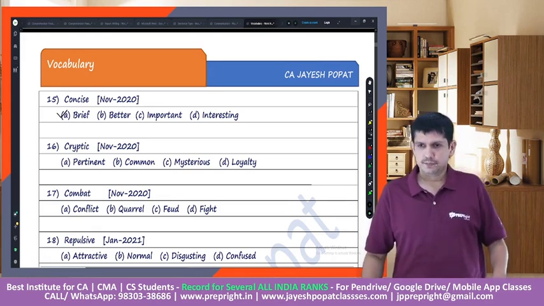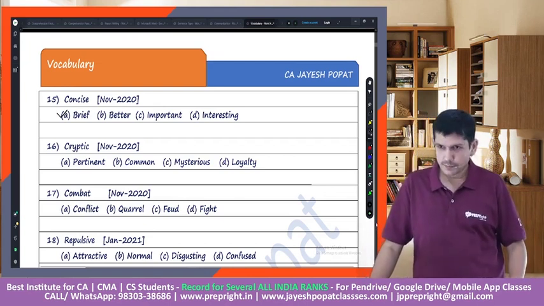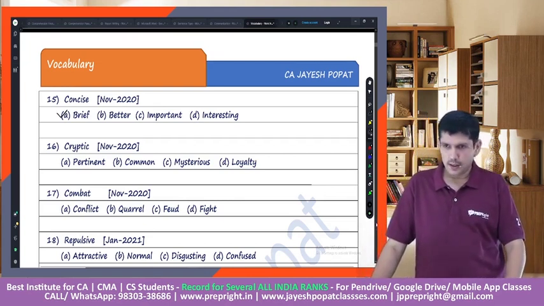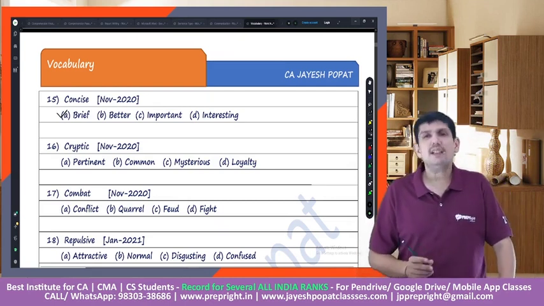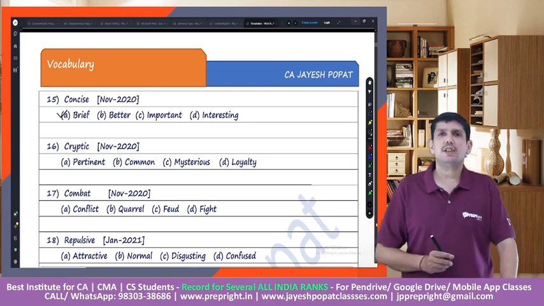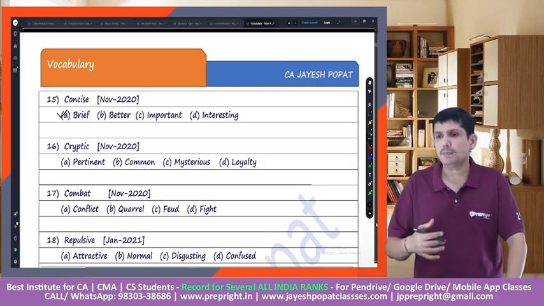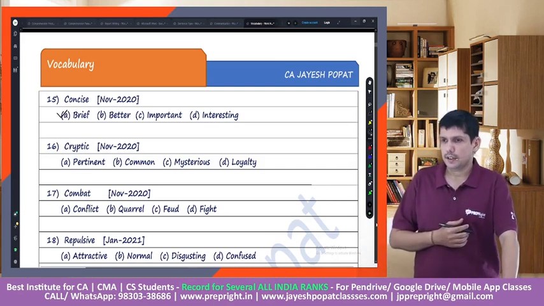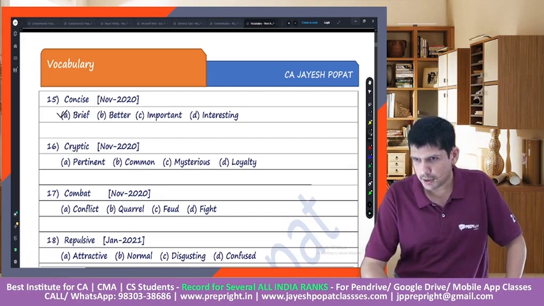Cryptic. The next word is cryptic. This is a very cryptic situation. Right? This is a very cryptic situation. So it would mean mysterious. Right? This would mean mysterious.